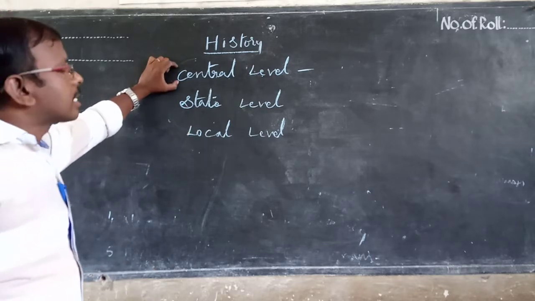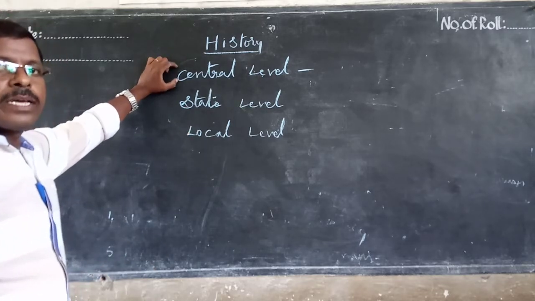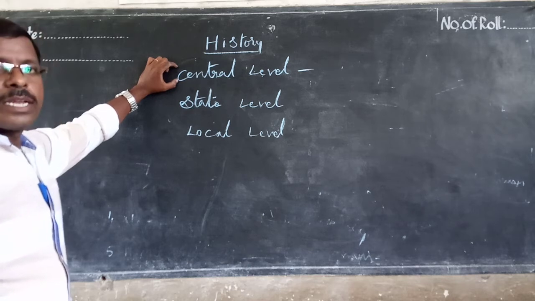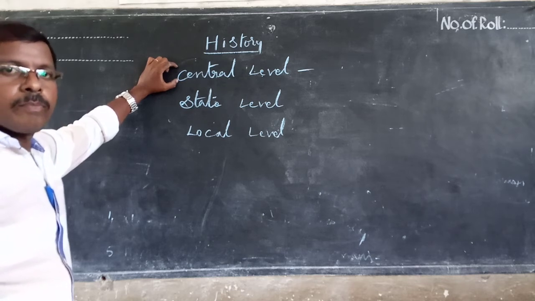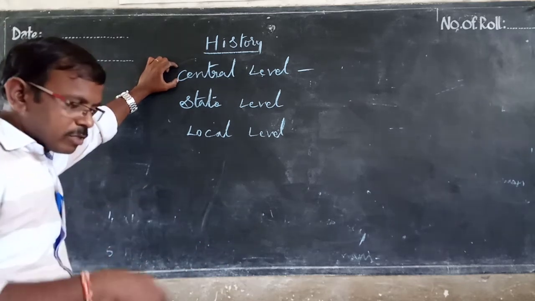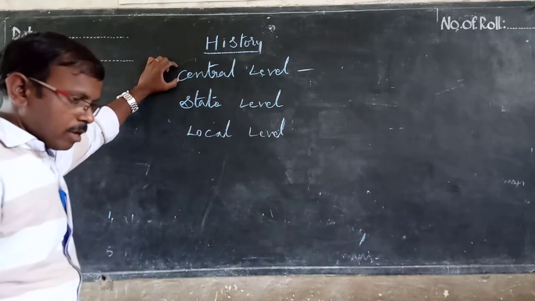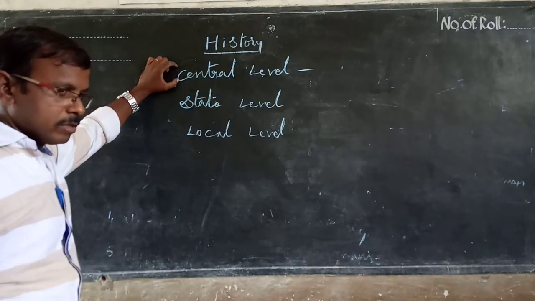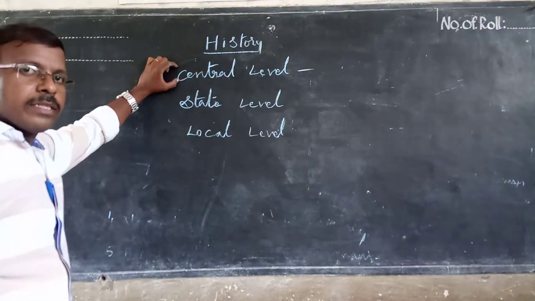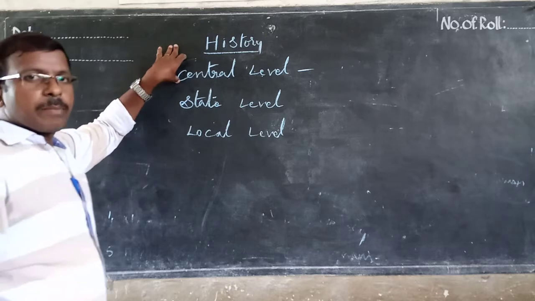Okay, what will be there in the central level? Three types will be there in the parliament.